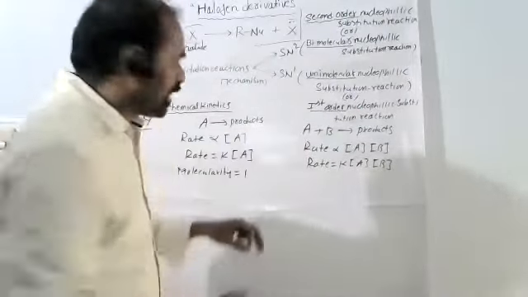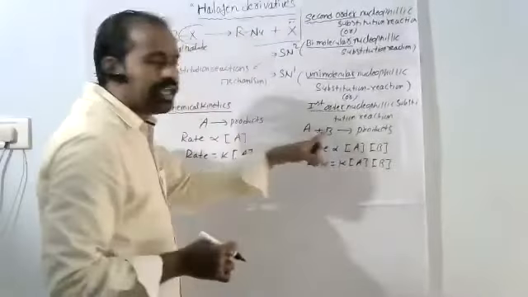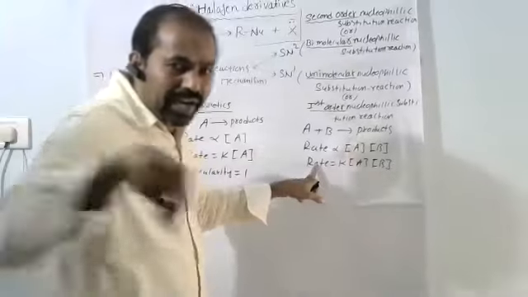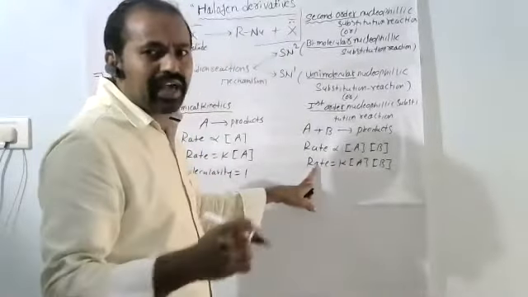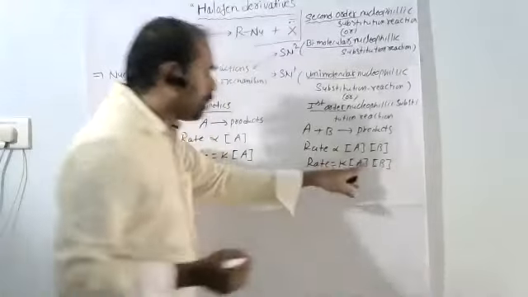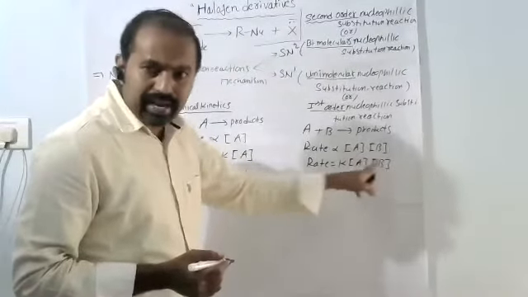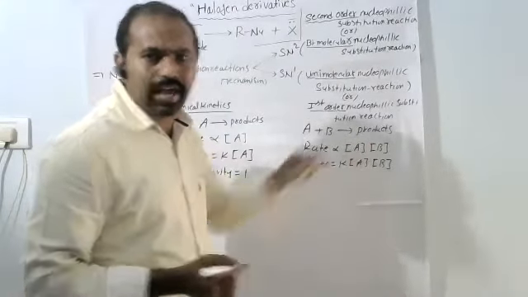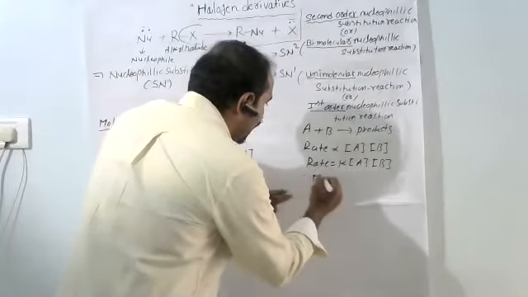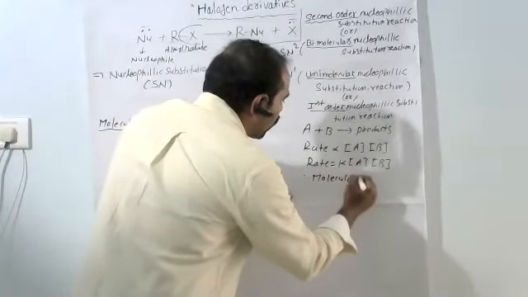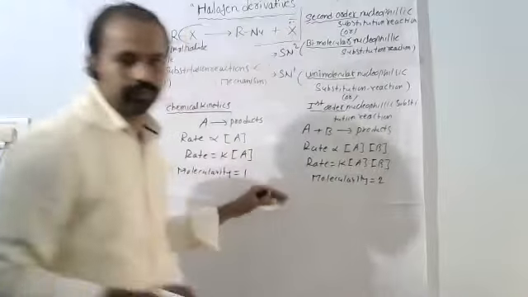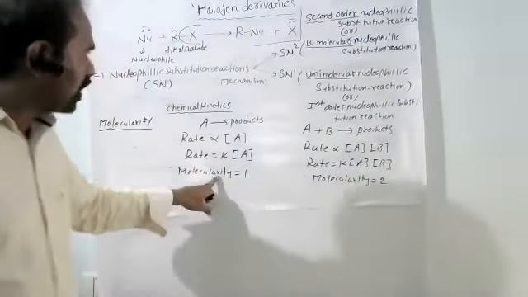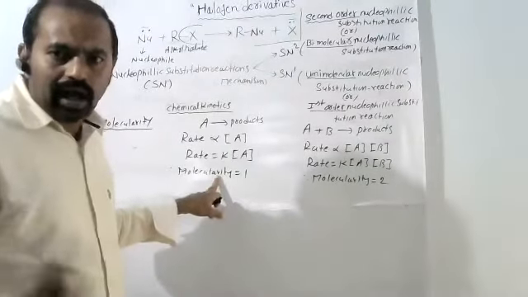For the second reaction, how many molecules participate? Two molecules, A and B. Therefore, for this reaction the molecularity equals 2, and for the first reaction the molecularity equals 1. This is according to the chemical kinetics topic in physical chemistry.